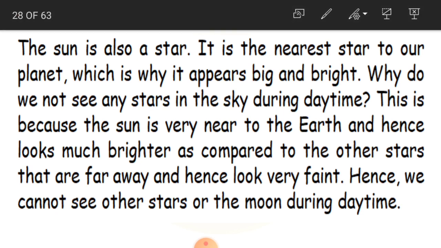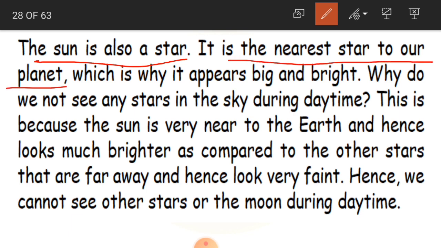And the sun is also a star. It is the nearest star to our planet, which is why it appears big and bright. See, we are able to see the sun very clearly and in a big size when compared to the stars in the night, children. Why? Because the sun is nearer to our planet when compared to the other stars. So that is why it appears big and bright to us.